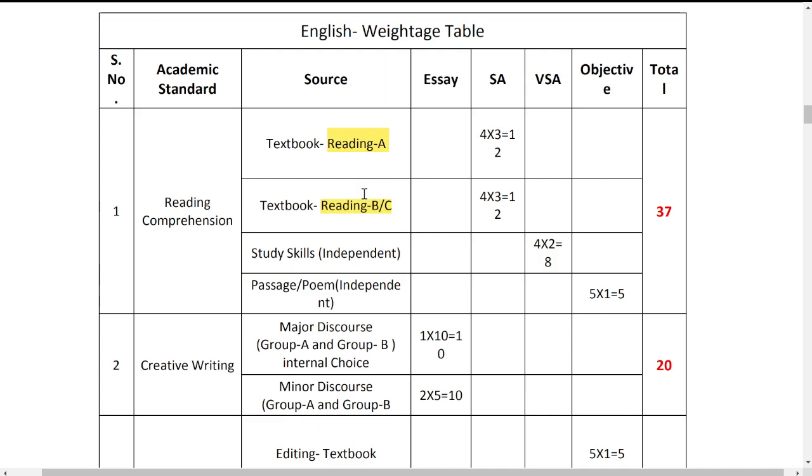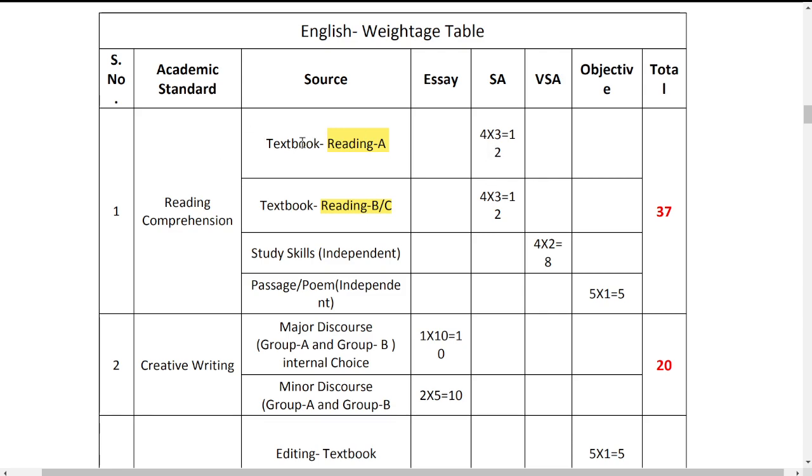So most probably this comprehension could be given from reading C. That is my expectation, my guess. In the same way, 4 questions will be given, each awarded 3 marks, making 12 marks. So here we have 12 marks, and here we have 12 marks.